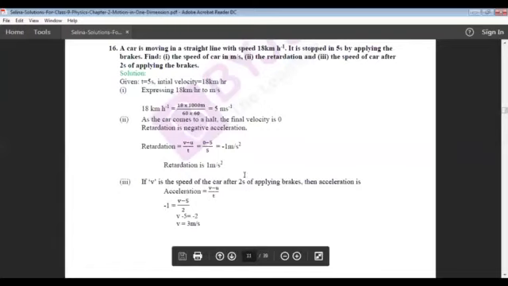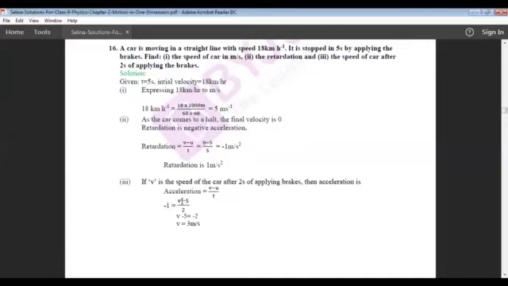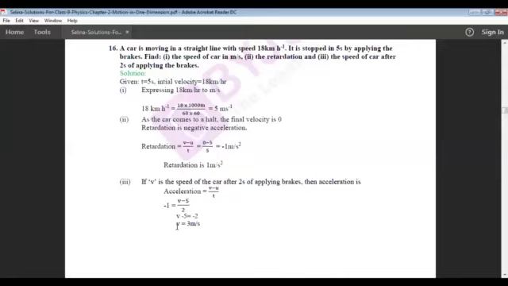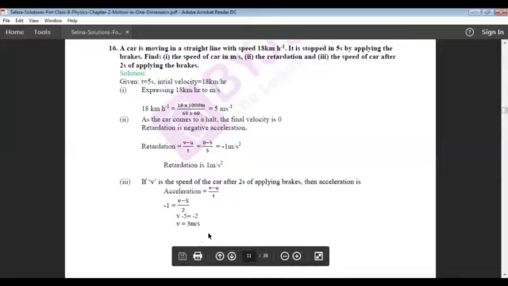Here time is 2 seconds and acceleration is minus 1 meter per second square, equal to final velocity, which we don't know, minus initial velocity 5 meter per second, divided by time 2 seconds. If you solve this, you will get the final velocity as 3 meter per second. It is nothing but the speed of the car after 2 seconds of applying the brakes.